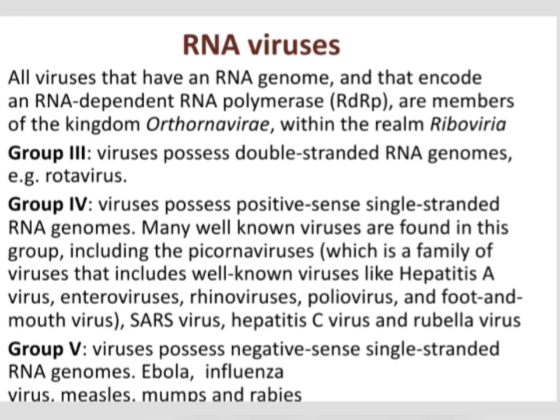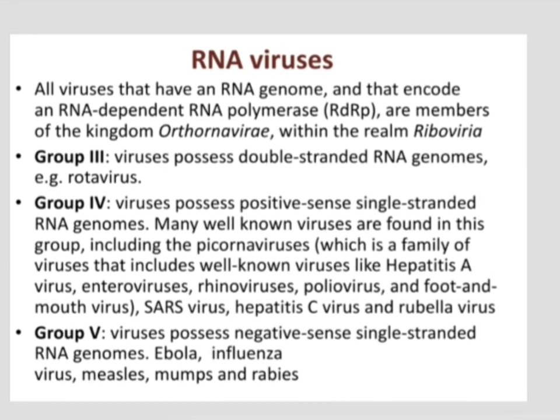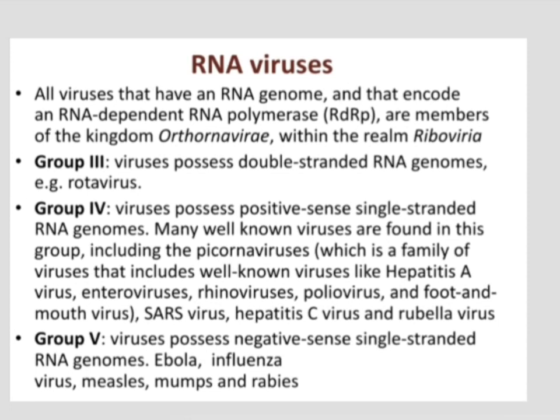The picornavirus family includes hepatitis A virus, enterovirus, rhinovirus, poliovirus, foot and mouth disease causing virus, then SARS virus, hepatitis C virus and rubella virus. All these viruses belong to the group 4 category. And group 5 includes viruses possessing a negative, single-stranded RNA genome, including Ebola virus, influenza virus, measles virus, mumps and rabies virus.